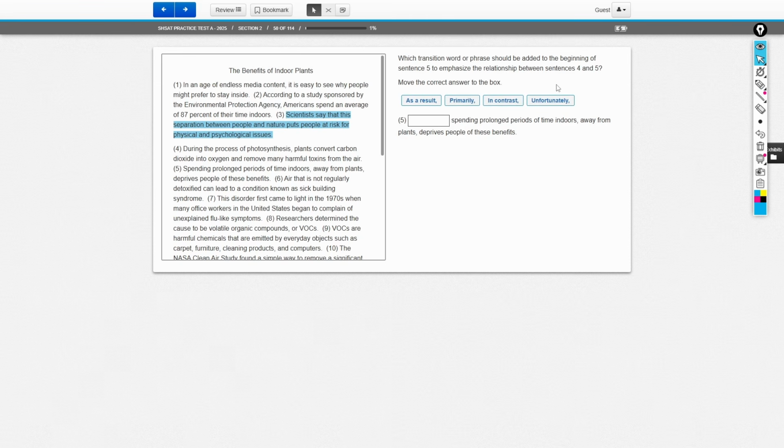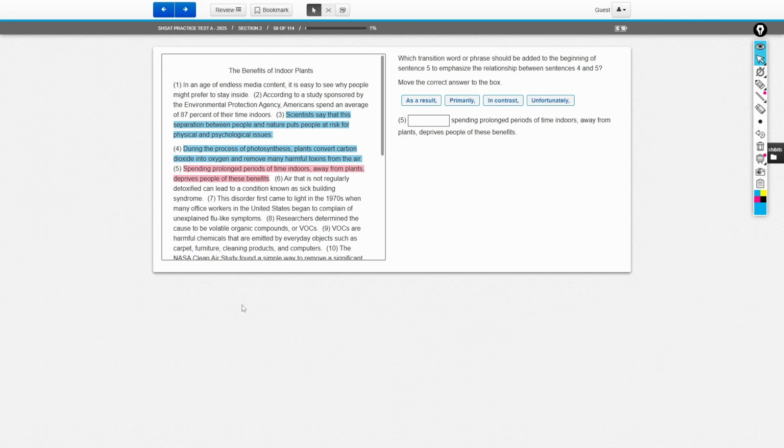Again, an example. In this case, we want to bridge the gap between sentence 4 and 5. So let's read sentence 4. During the process of photosynthesis, plants convert carbon dioxide into oxygen and remove many harmful toxins from the air. So this is our first sentence. And our second sentence says, spending prolonged periods of time indoors away from plants deprives people of these benefits, okay?